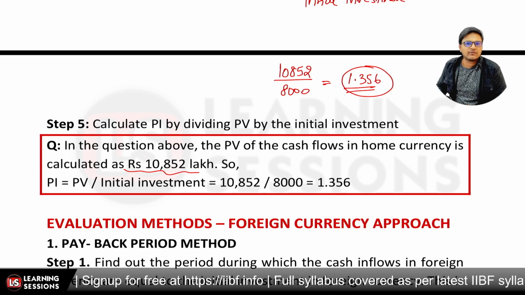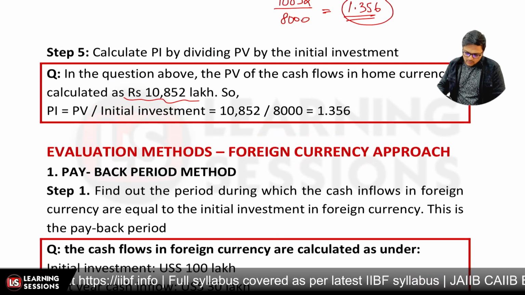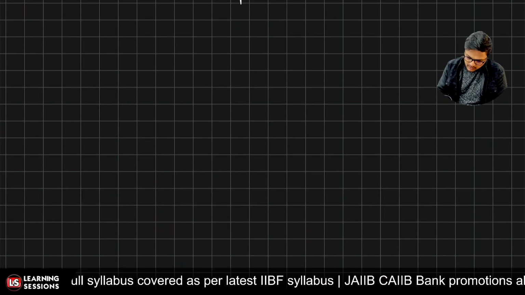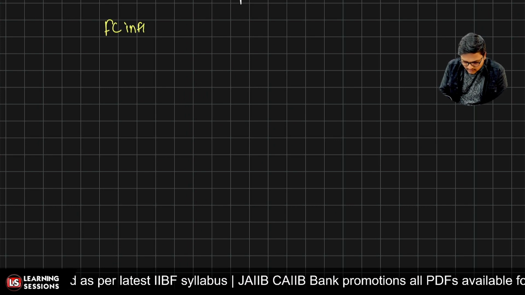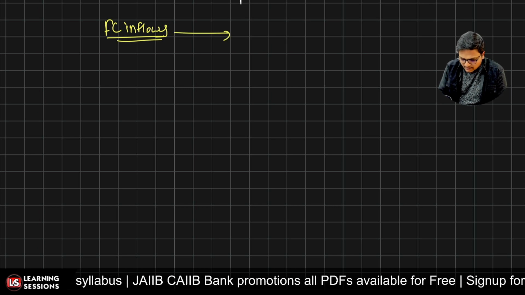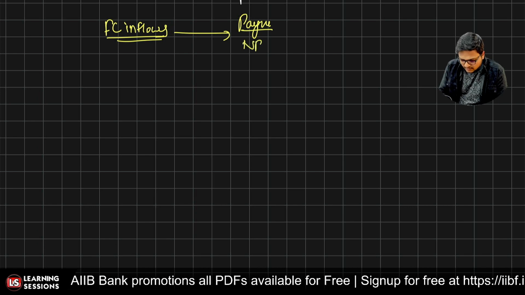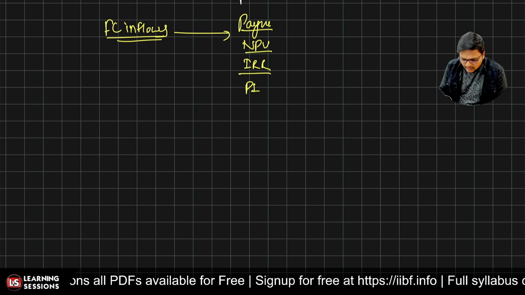Okay. Now after that, it's related to evaluation methods using the foreign currency approach. If we are to use the foreign currency approach, what was the methodology to be used? First of all, we let the foreign currency inflows remain in foreign currency only, and whatsoever methodology is to be applied, like in the case of payback period, we'll be using that particular method. In the case of NPV, that particular method. For IRR, for profitability index, right?